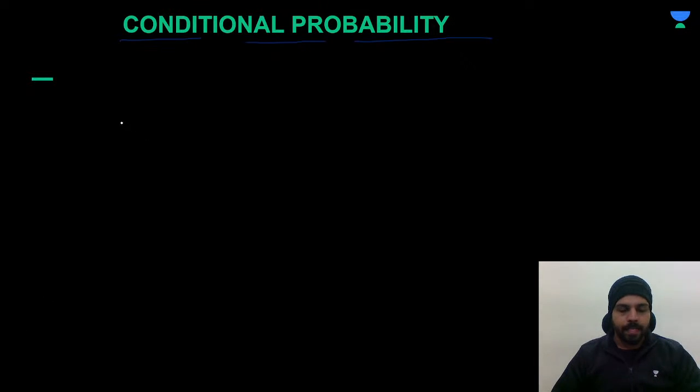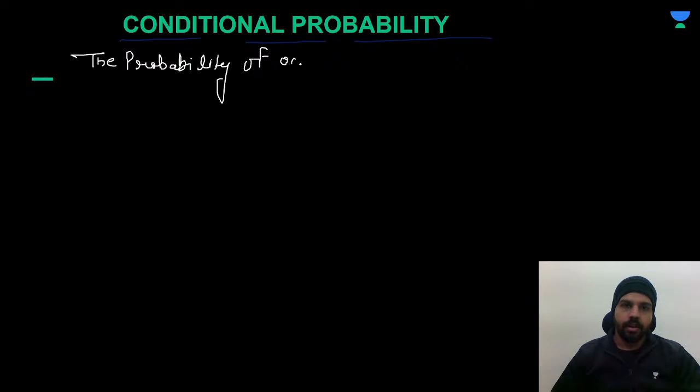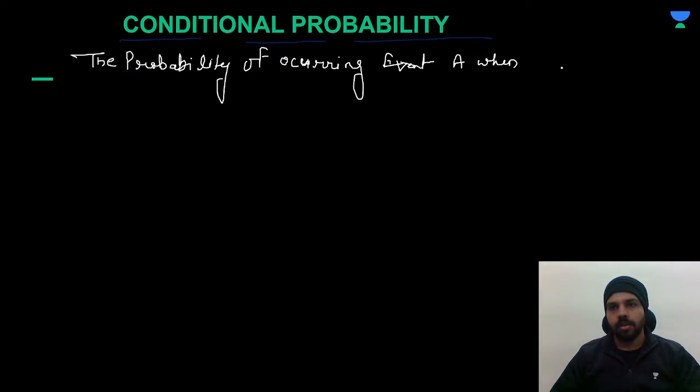Now you can understand here that the probability of event A occurring when event B has already occurred.